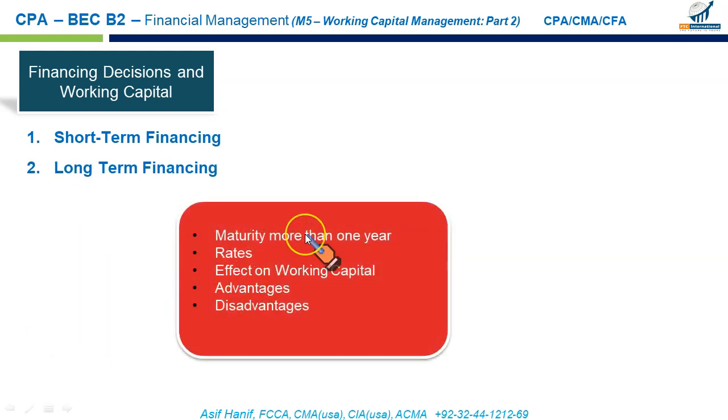Then we have long-term financing. Long-term financing clearly matures after 1 year, so maturity is more than 1 year. Rates on long-term financing are normally higher than the short-term rates. Like if your short-term rate is 8%, your long-term interest rate would be 10%, 12%. Effects on working capital, interestingly, since it's a long-term liability which is not a component of working capital, your current assets in the form of bank balance increase, but your current liabilities stay the same. So in case of long-term financing, your working capital would increase. But unfortunately, it will also increase the capital in the form of debt. So this will increase leverage for you. Your financial leverage will go up.